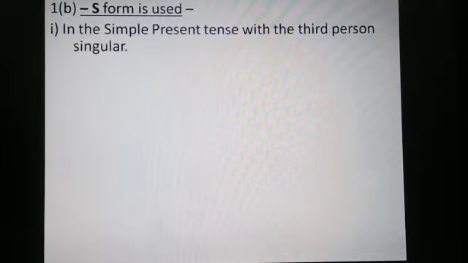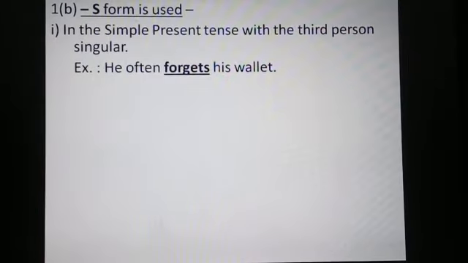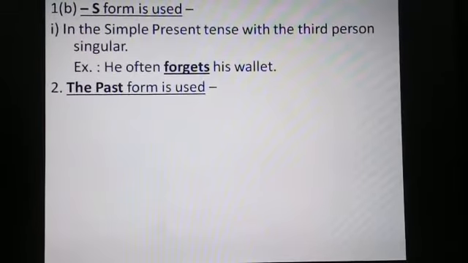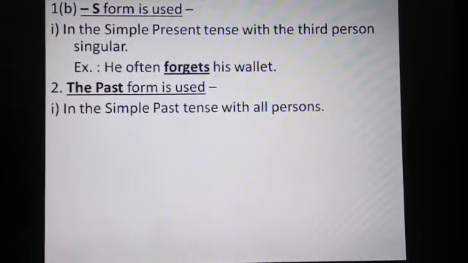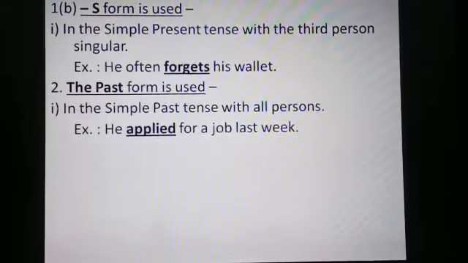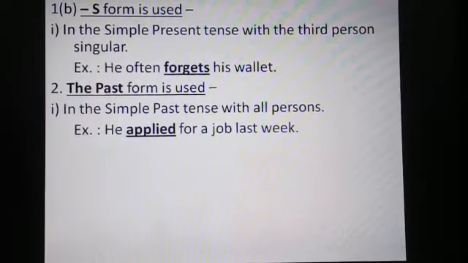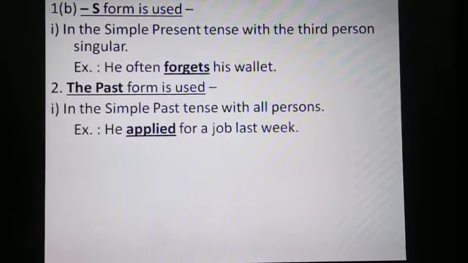S form is used in the simple present tense with the third person singular. Third person means he, she, it, or a singular subject. Example: he often forgets his wallet. Here forgets is the S form of verb. The second form or the past form is used in the simple past tense with all persons. That means the past tense has only one form in all persons. Example: he applied for a job last week. Here applied is the second form of the verb apply.